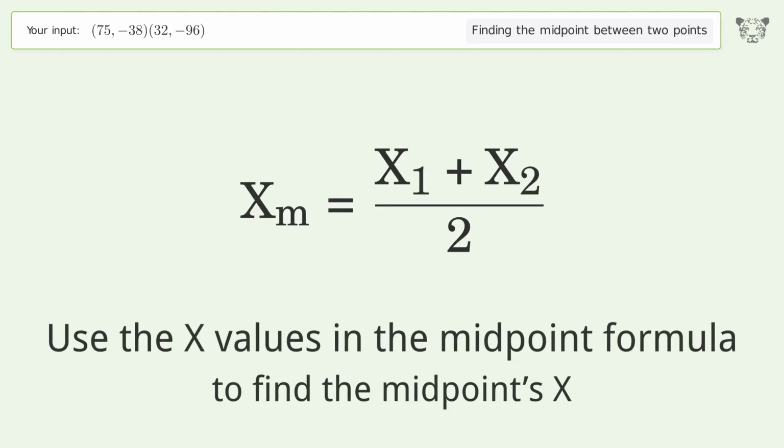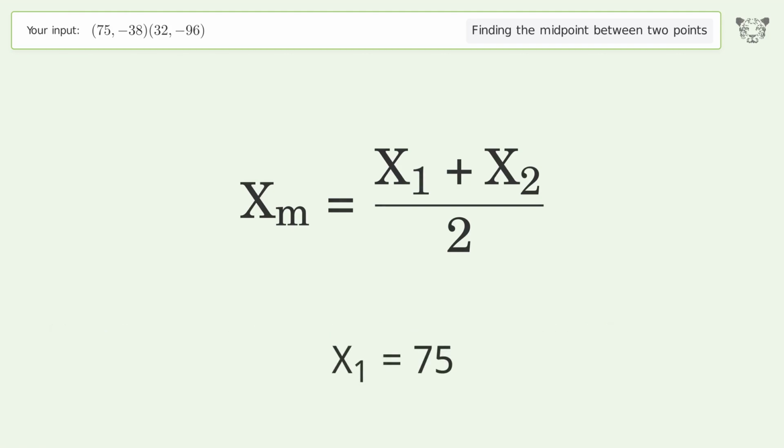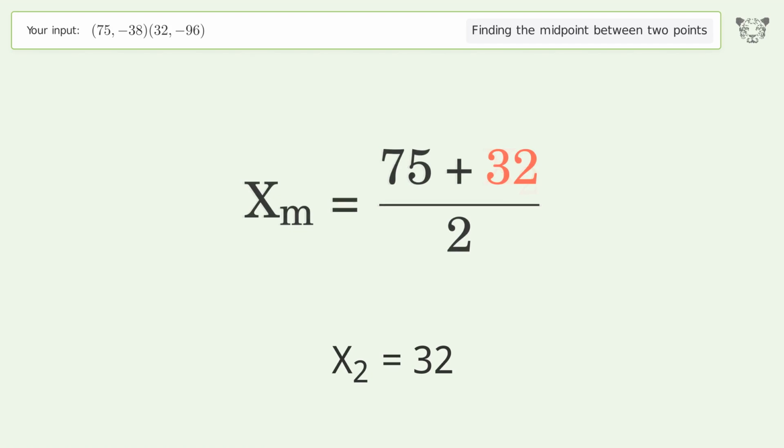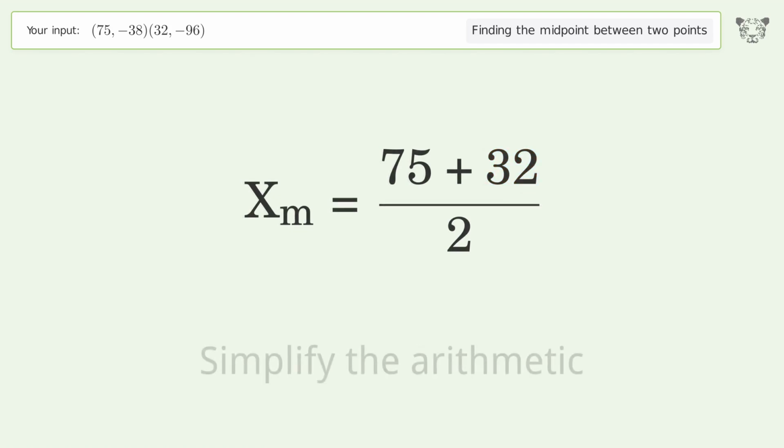Use the x values in the midpoint formula to find the midpoint's x. x1 equals 75. x2 equals 32. Simplify the arithmetic.